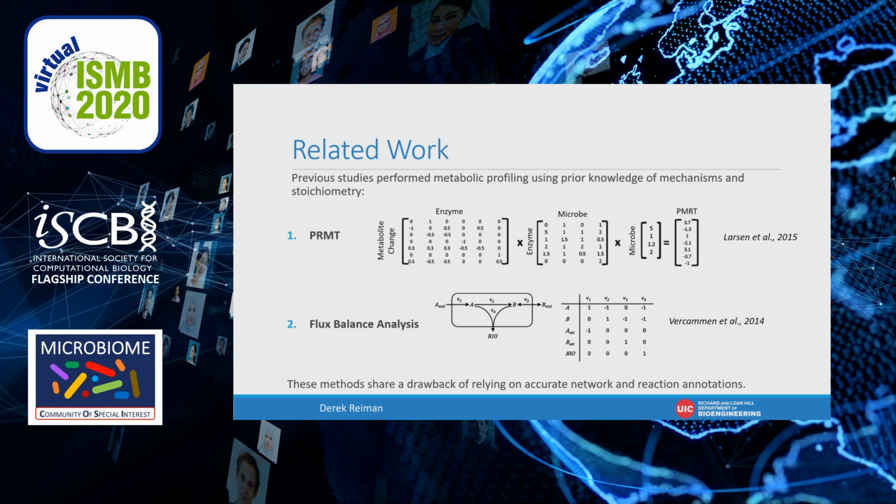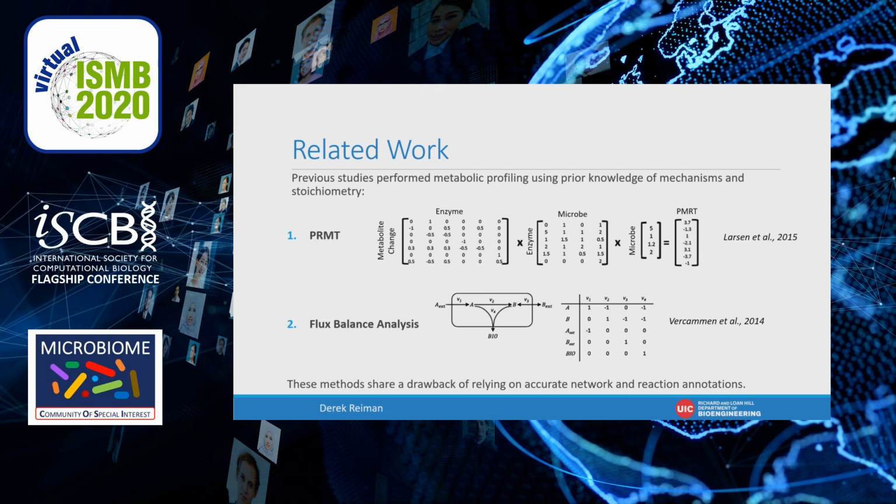For example, here we can see a vector of microbe abundances on the right, and it is being multiplied on the left by a matrix that defines the abundance of enzymes, resulting in a vector of enzyme abundance values. This is then further multiplied on the right by a matrix that describes each enzyme's effect on the metabolites, giving a final vector of metabolic turnover.